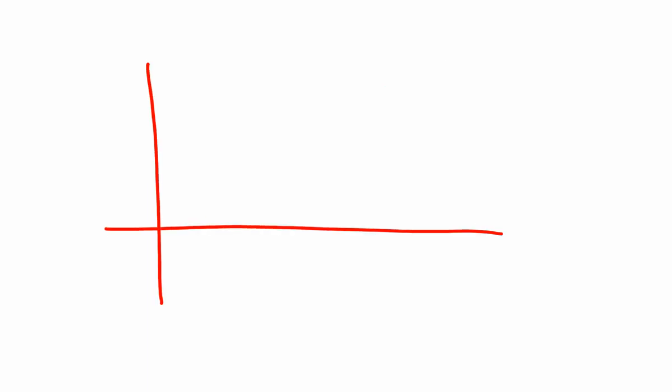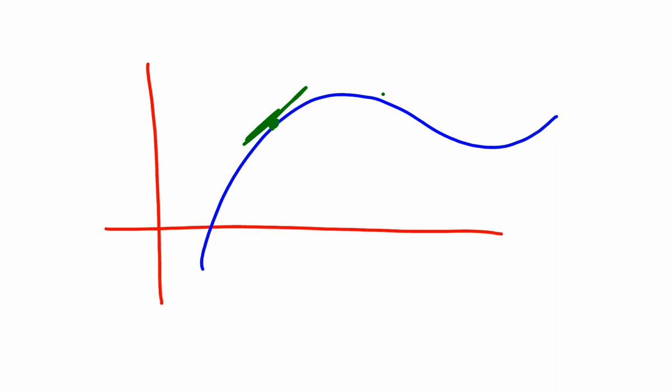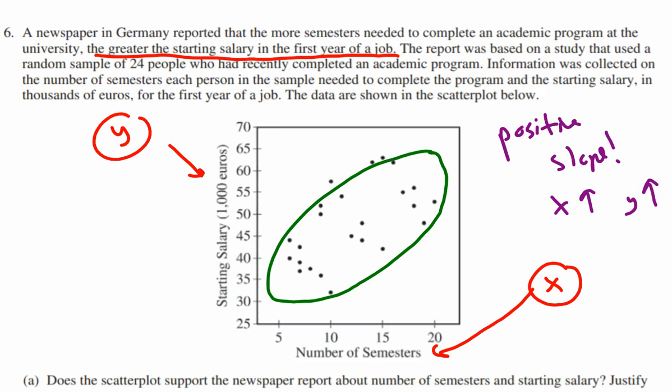The other subject tangent lines show up in a lot is calculus. So if you have a function graph like this, and someone says, what's the slope of the tangent line at a particular point? We can draw tangent lines at any point along this curve and ask about the slope of it. So what we're going to do here on the ellipse is look for the vertical tangents, and they seem to be happening here. Here's one vertical tangent line, and the other vertical tangent line is over here probably. It's an estimate. It's not perfect.